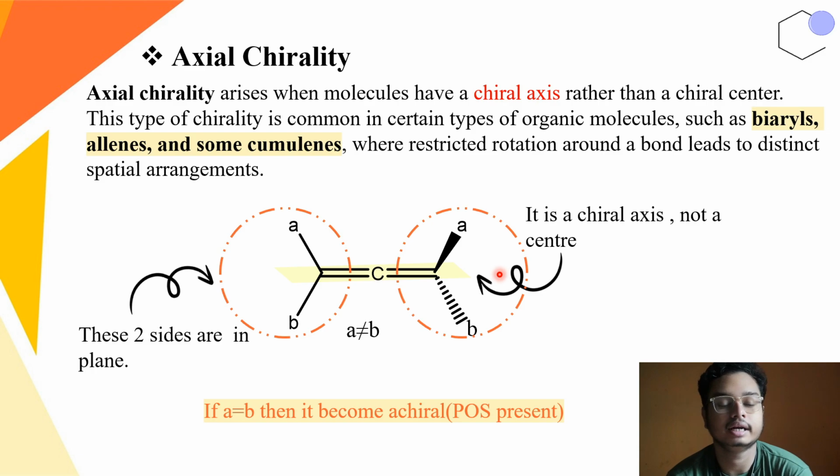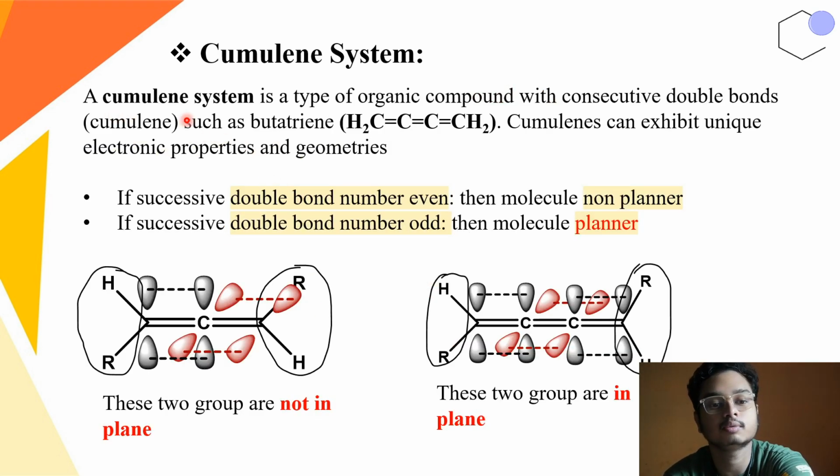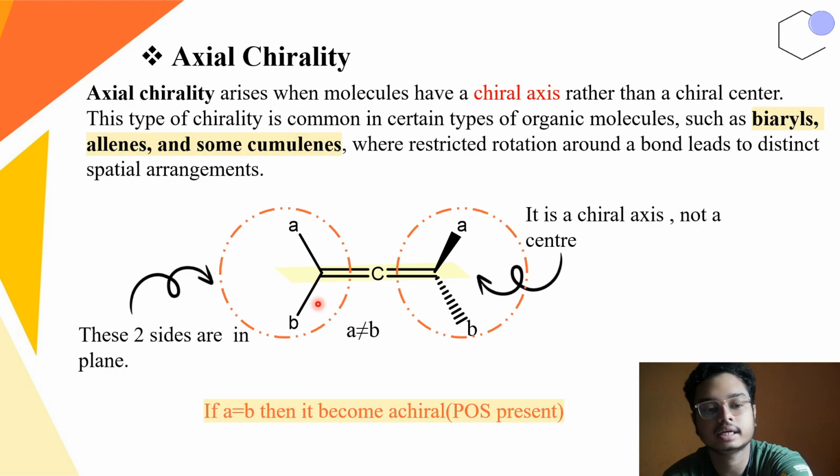Now here I want to tell you something about the cumulene system. This type of system is called a cumulene or allene system. A cumulene system is a type of organic compound with consecutive double bonds, such as butatriene. Cumulenes can exhibit unique electronic properties and geometries. So you must be wondering why in this particular system these two groups are in the plane and these two groups are out of the plane. By using the cumulene strategy we can easily describe this.